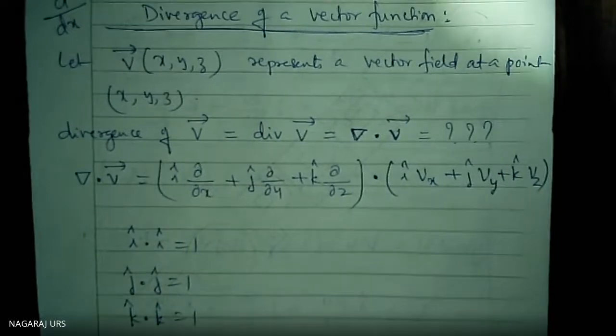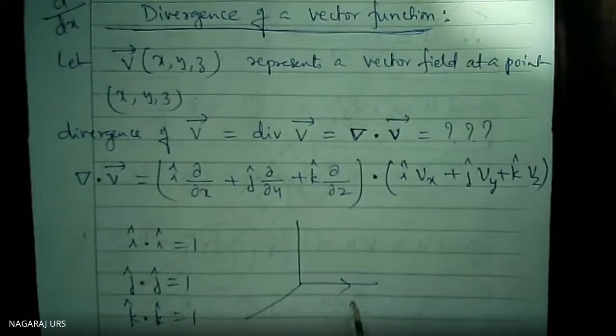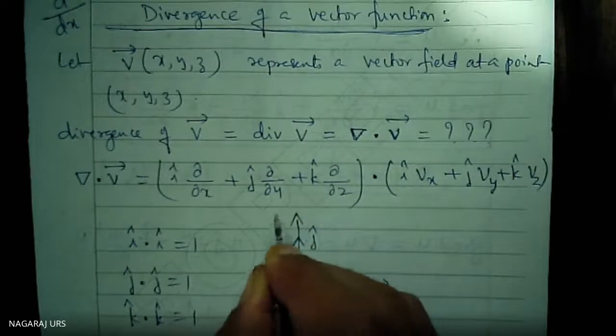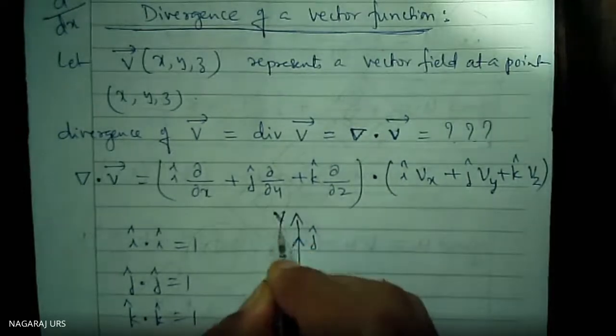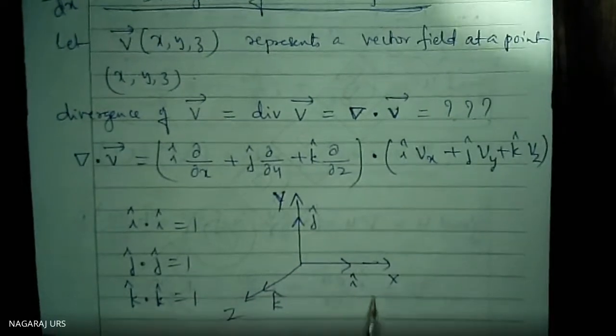But i is a vector acting along the x-axis, j along the y-axis and k along the z-axis. What is the angle between the x and y-axis? 90 degrees.